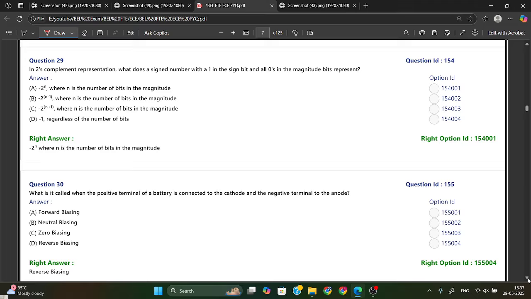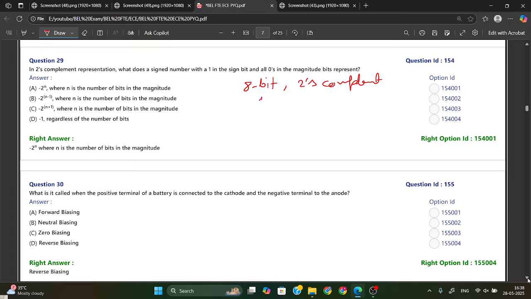In a 2's complement representation, the signed number with 1 as the sign bit and all zeros in the magnitude, for example, if we talk about 8 bits of 2's complement, we can say